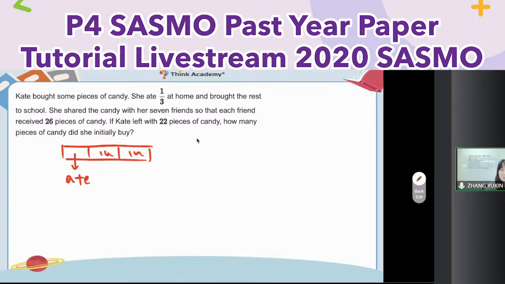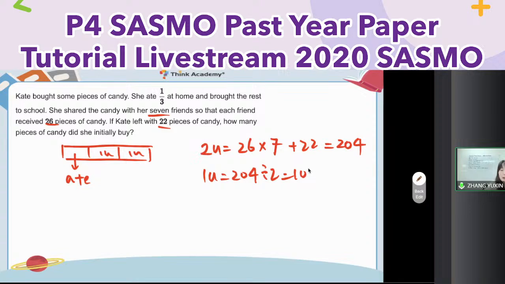Here it is. First of all, 7 friends in total, and each of them gets 26 pieces. Still have 22 left. So 2 units is equal to what? 26 times 7 friends, and then still have 22 left. It's equal to 182 plus 22 equal to 204, right? Okay, so 2 units, 204. So 1 unit equals 204 divided by 2 equals 102.